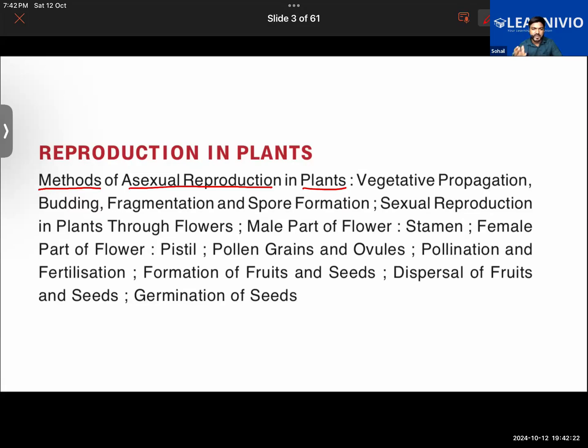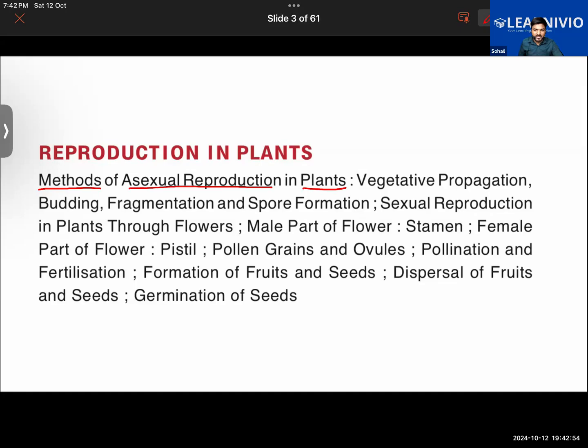But in some microscopic organisms, and in a good number of plants, we see that a new plant can grow from the same plant, without the involvement of two parents. A type of reproduction in which only one parent is required is called asexual reproduction. So we'll be learning about the different ways of asexual reproduction in plants.